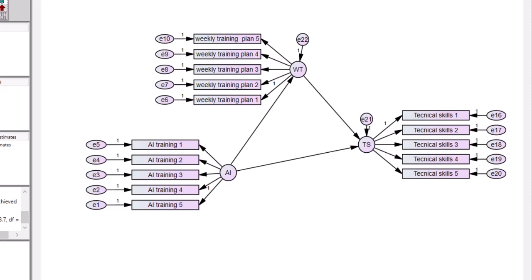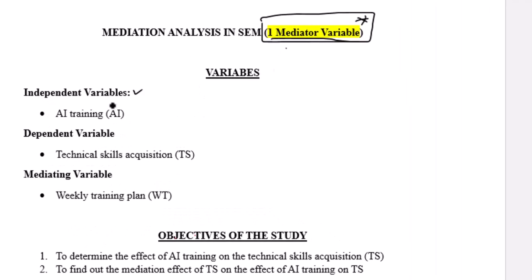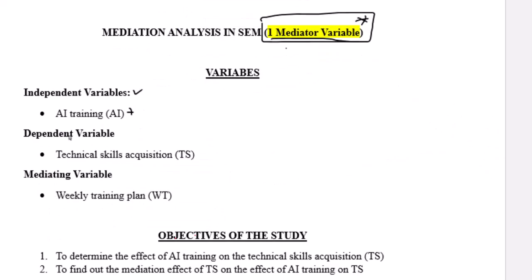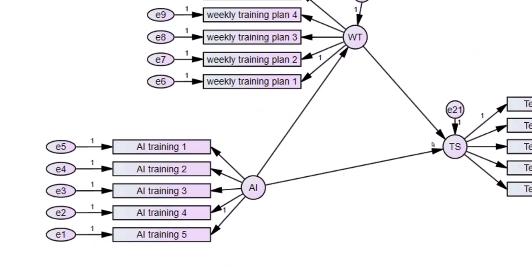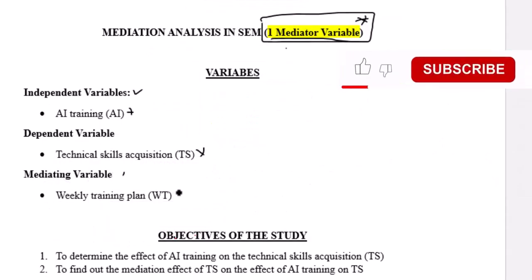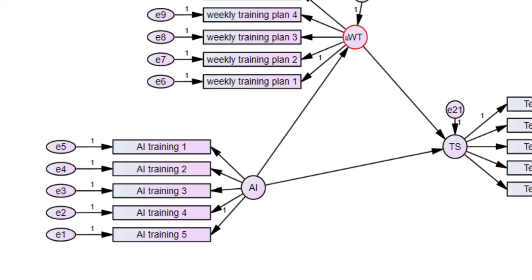So the first thing that we have to do is to understand the variables that you are going to use. If we look at the variables, we have the independent variable, which is our AI training. Then we look at our dependent variable. Our dependent variable is called technical skills acquisition. And then we have our mediating variable. Our mediating variable is weekly training plan.